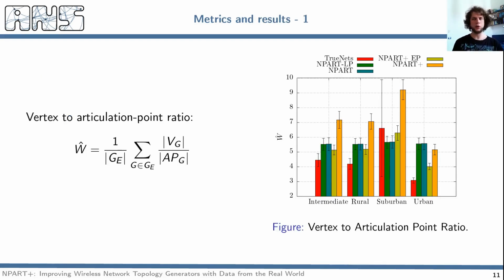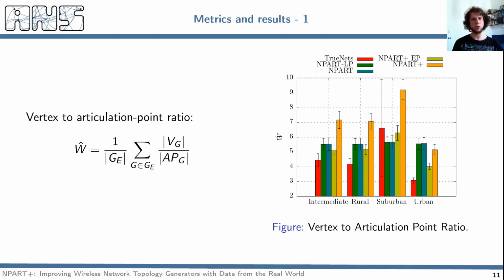In all the figures, we compare the metrics in different areas, which you can see on the x-axis, and the metrics from different generators, which are identified by colors. We have TrueNets in red, which we take as a ground truth. Then we have NPART in blue and NPART with leaf pruning in green, which is a variation proposed by the original authors. We have then NPART+ in orange and NPART+ with edge pruning in yellow, which is a variation that we have proposed. In this specific figure, we can see the articulation point density metric.